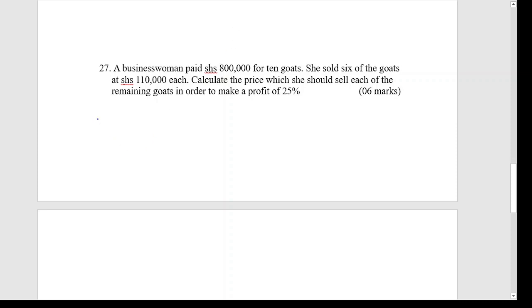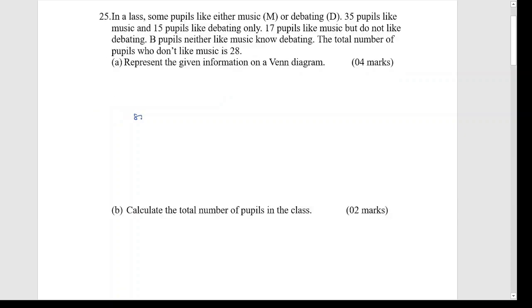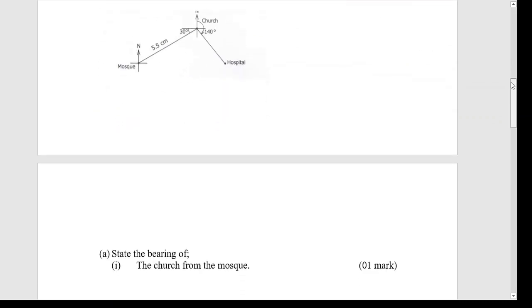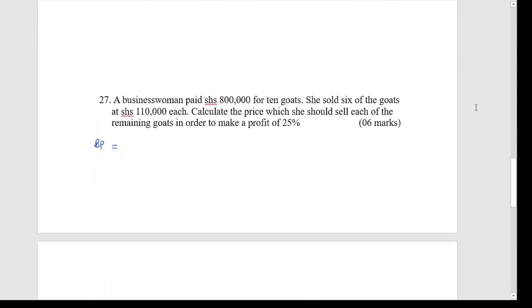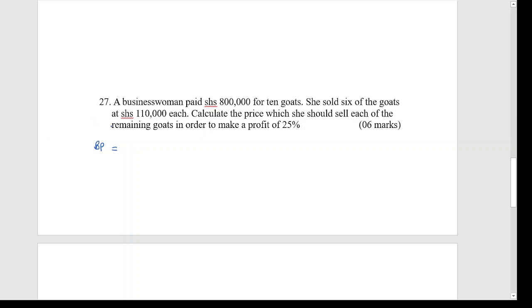So let us first line out here. What was the buying price for the lady? The lady bought all the 10 goats at 800,000 shillings here. Then she sold 6.